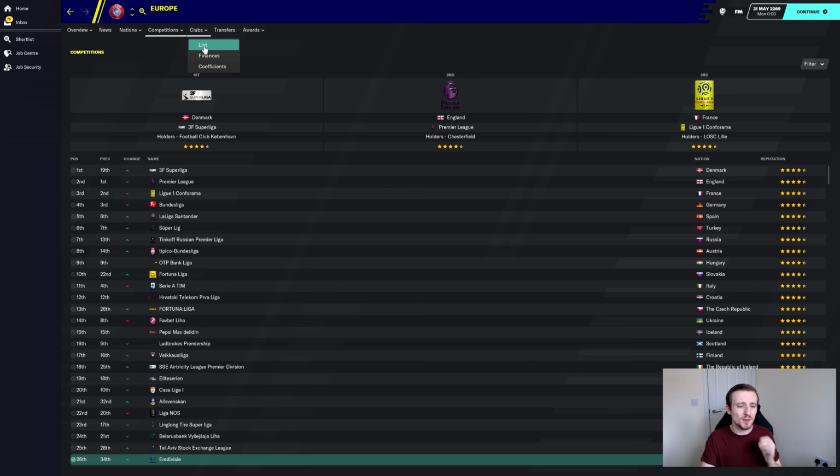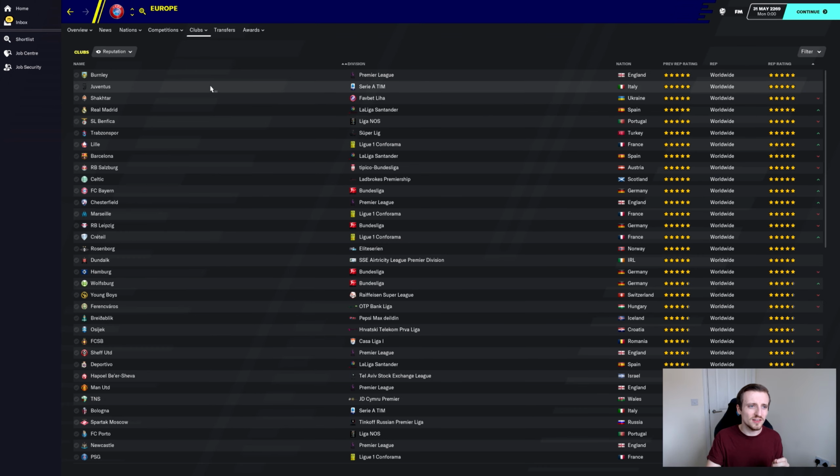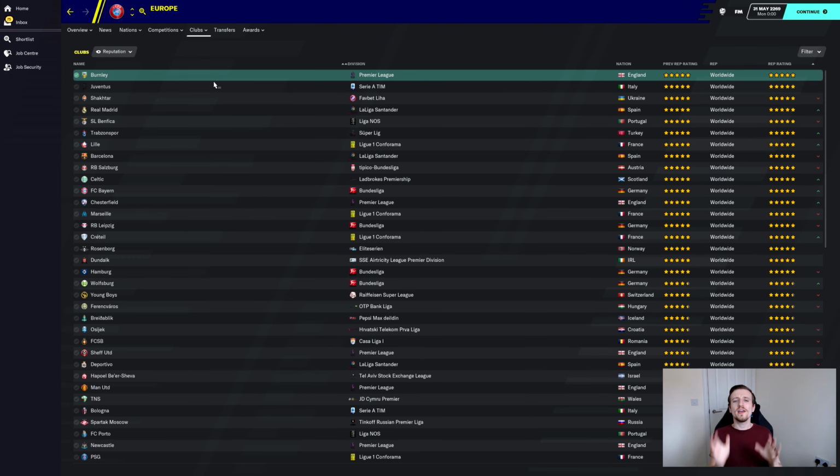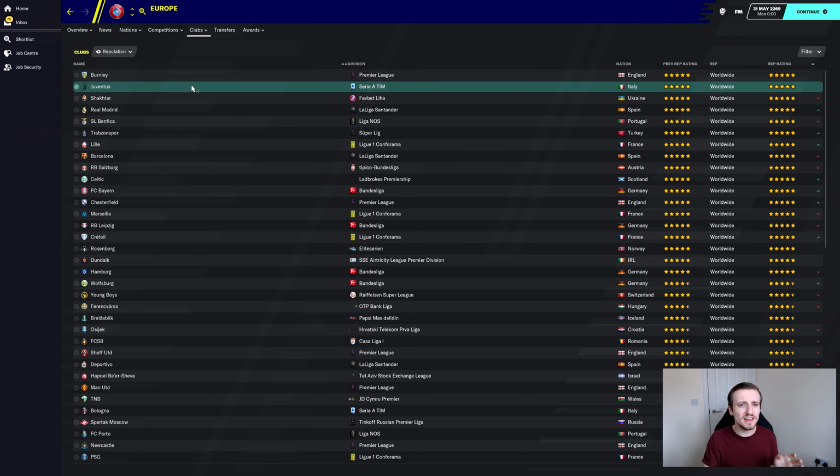Let's have a look at the clubs, though, and let's go on to the list. So in terms of the highest ranked reputation for clubs, it is Burnley, which isn't a surprise if you've seen part one, because Burnley are disgustingly good. They are the most successful team ever in English football, so I'm not surprised they're top. Juve are second, which, considering the fact the Italian league is so low down, I don't understand how Juve can be ranked in second place.